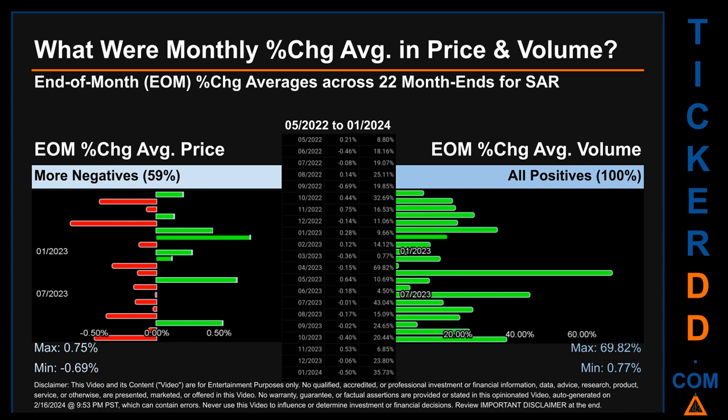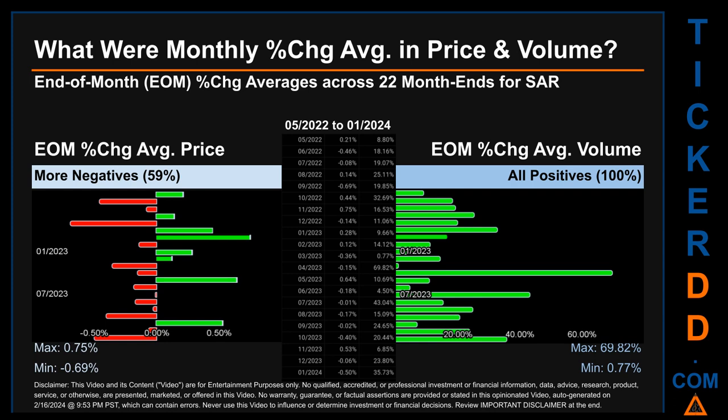From 05/2022 to 01/2024, out of 22 month ends, 13 had a negative percentage change in average price. Meaning 59% of month ends saw a negative percentage change in average price. In terms of volume, 22 out of 22 month ends had a positive percentage change.